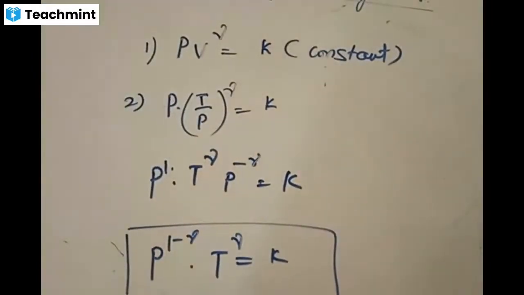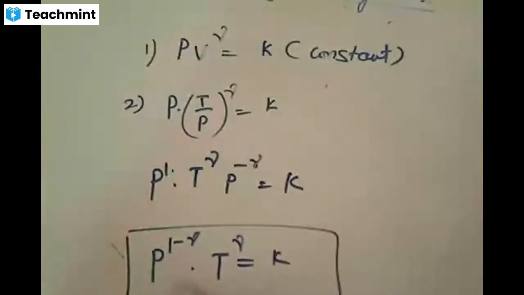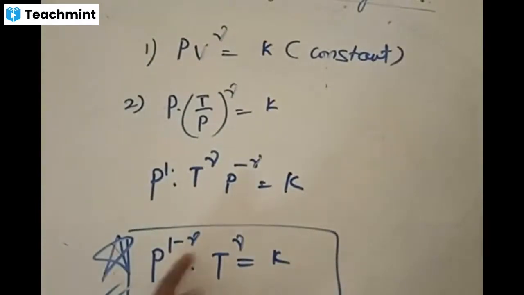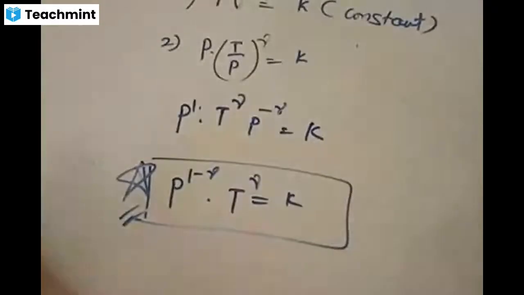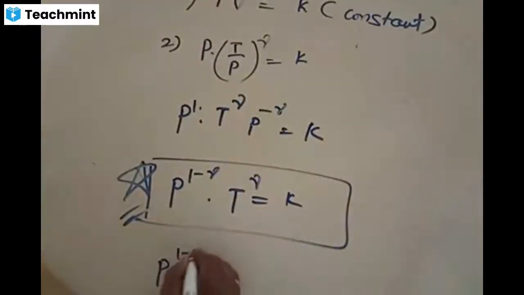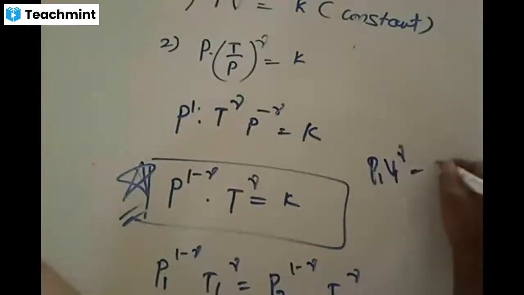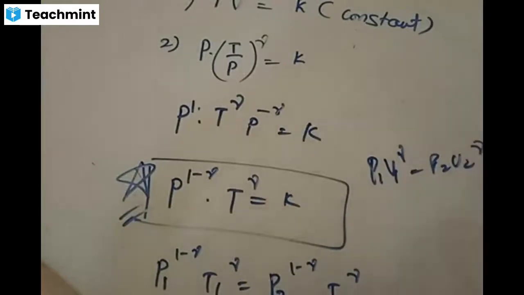It's a simple thing. If you come across this equation in any question, you should not say that you don't know it. If you have P to the power of 1 minus gamma times T to the power of gamma is equal to constant, what does it mean? P1 to the power of 1 minus gamma, T1 to the power of gamma is equal to P2 to the power of 1 minus gamma, T2 to the power of gamma. You can write this equation. If you have PV to the power gamma is equal to constant, then P1 V1 to the power gamma is equal to P2 V2 to the power gamma.